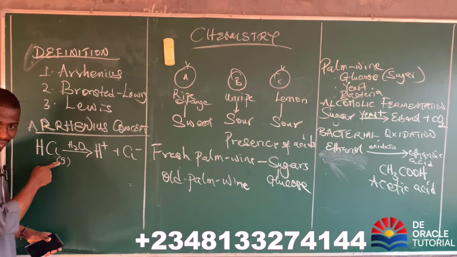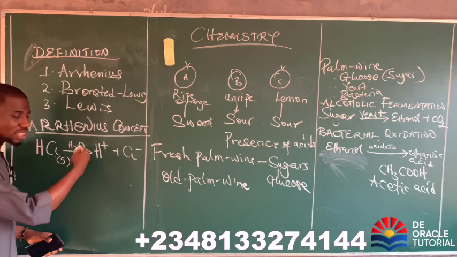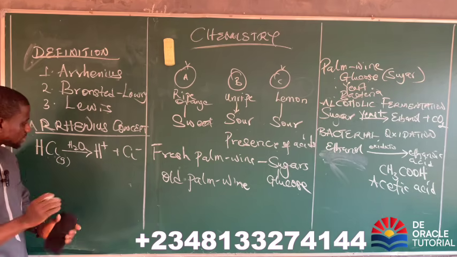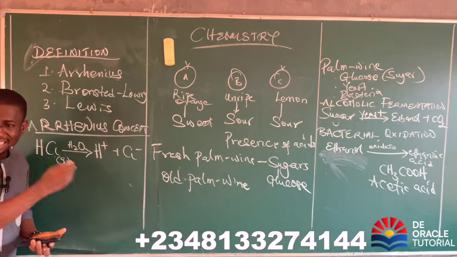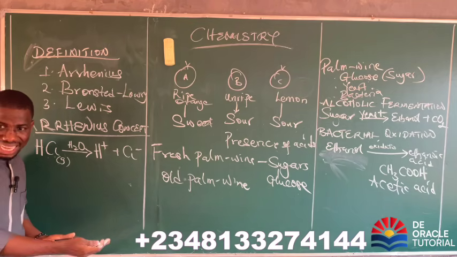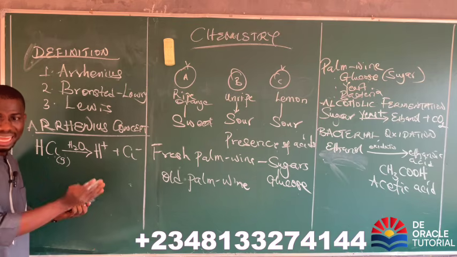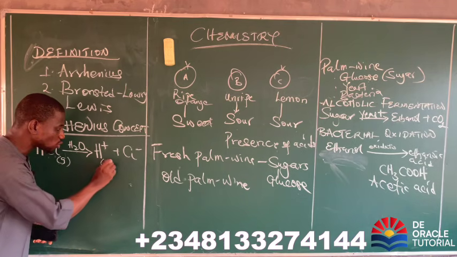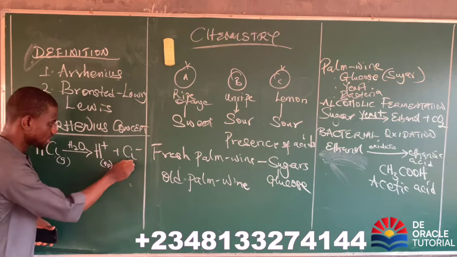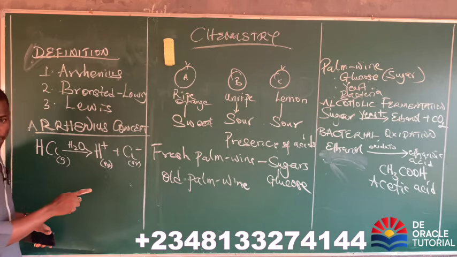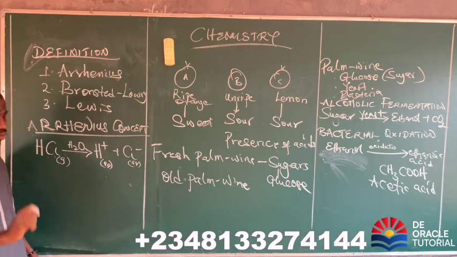Now this is a gas dissolved in water. It has produced ions. But I want you to know that these ions have been dissolved in water. They have been hydrated. Hydrated means that water has been attached to them. So if you want to write them, put AQ, which means aqueous.